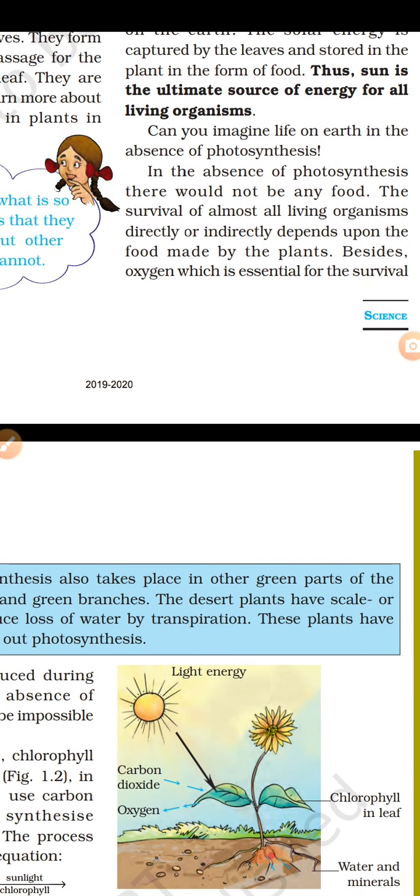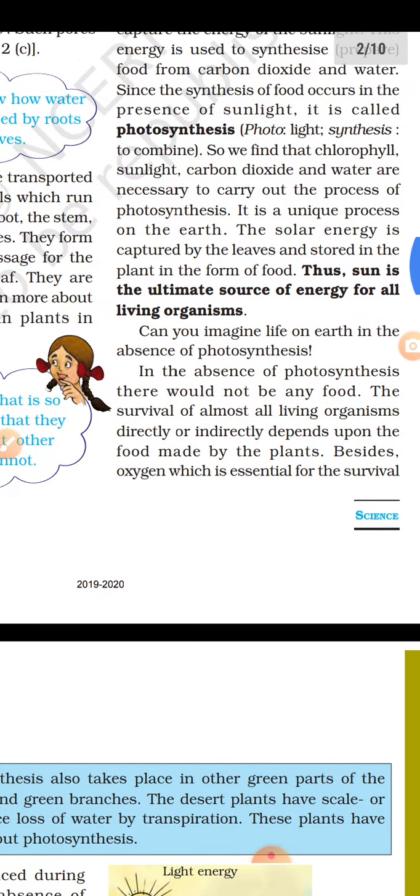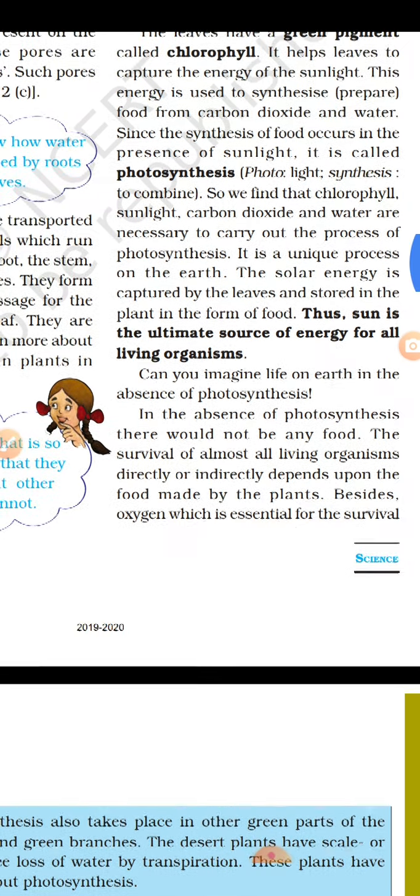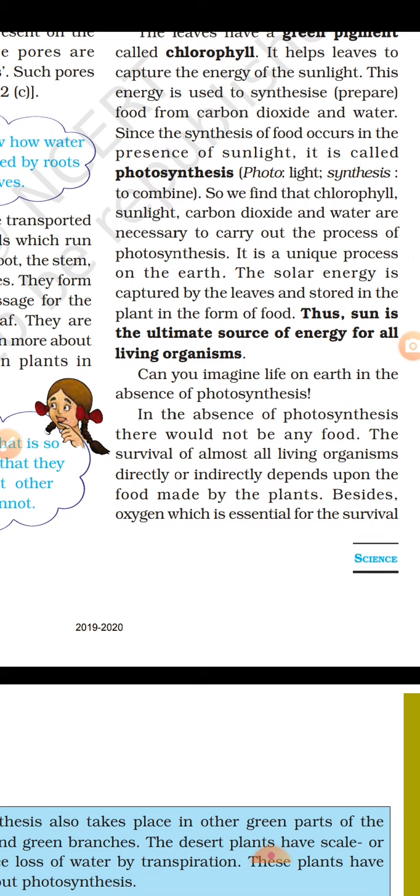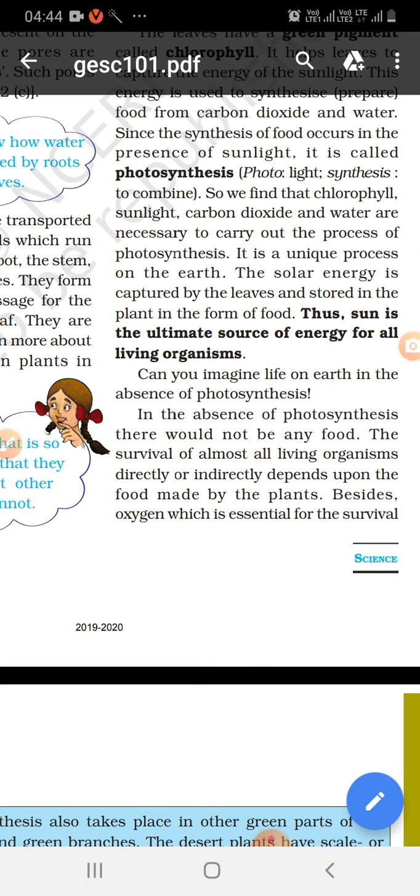So today I have told you about the autotrophic mode of nutrition. Do you know the sun is the ultimate source of energy for all living organisms? Why? Because directly or indirectly we depend for our energy on the sun. Photosynthesis is a unique process on earth, and it is possible only in the presence of solar energy.